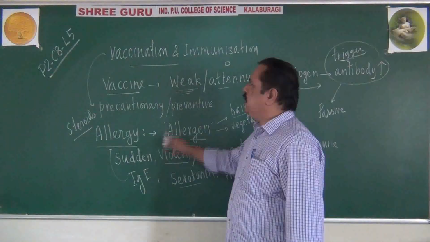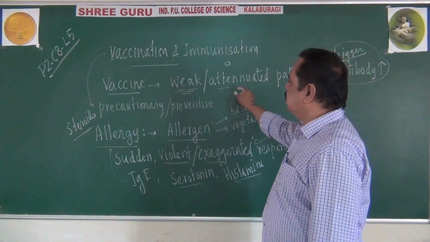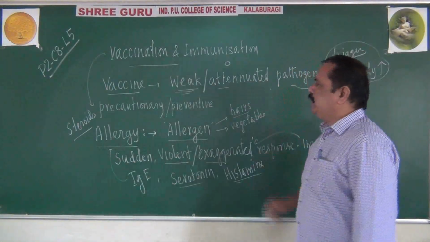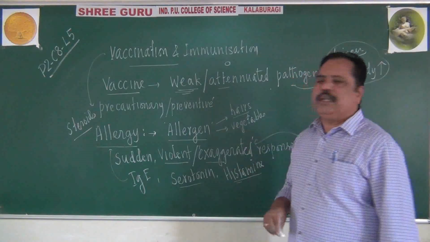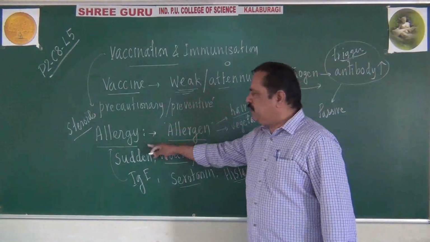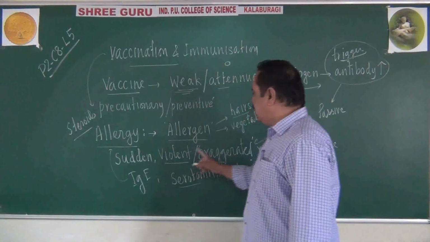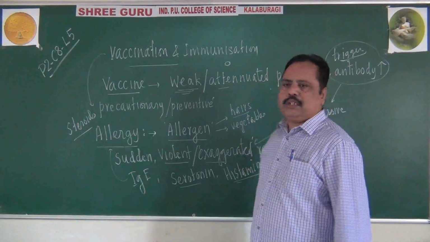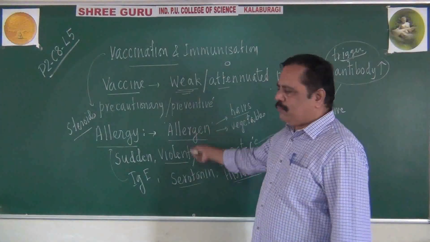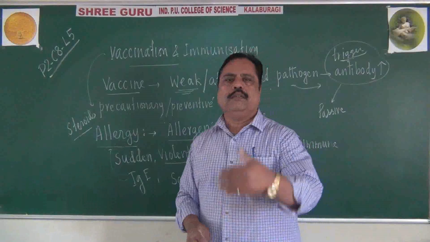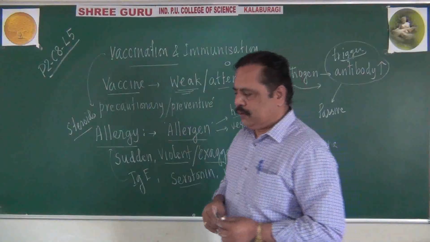So this is regarding vaccination and immunization. A vaccine is nothing but a weak or attenuated pathogen, which acts like a preventive measure. There is a difference between vaccination and allergy. Allergy is a sudden, violent, exaggerated response shown by our immune system. Remember this point. Let me stop with this in today's class. We shall continue the remaining points in the next class.